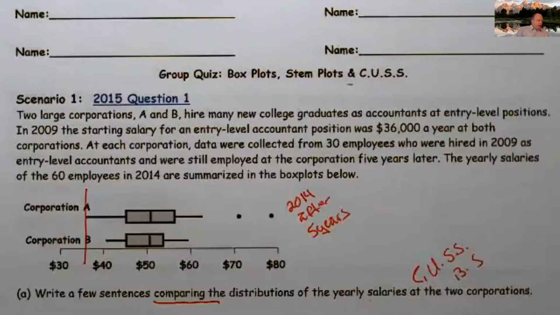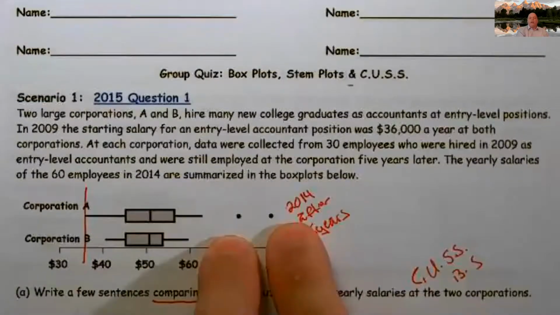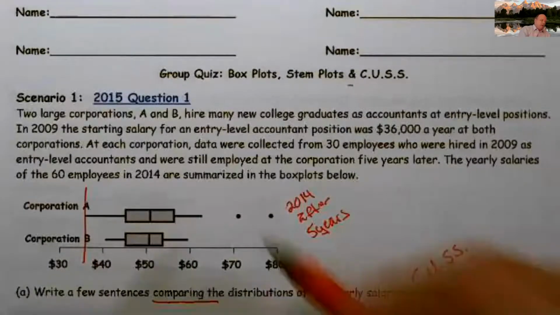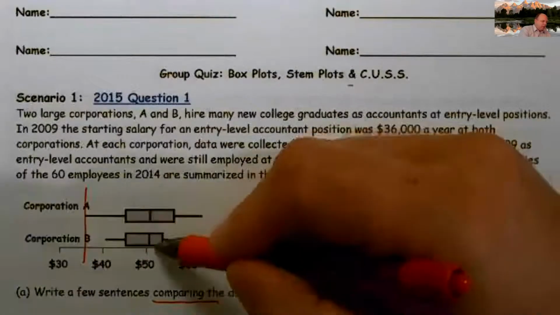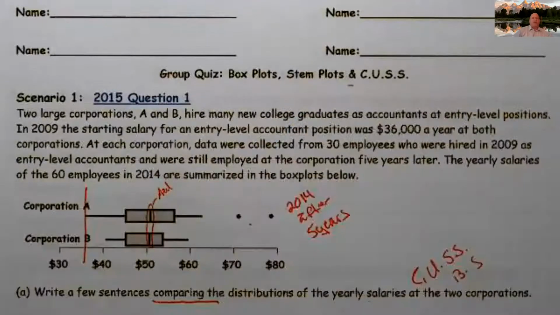So it says CUSS and BS, and like, well, what are the first things I notice? Probably the first thing that stands out in my mind is like, hey, I got outliers up here. That's interesting. So I noticed I have some outliers. The next thing I notice is the medians are the same.